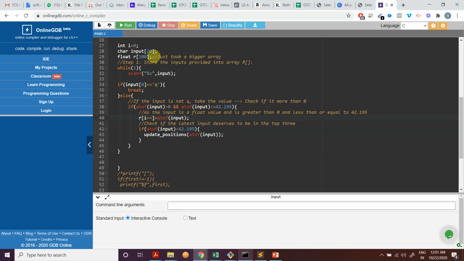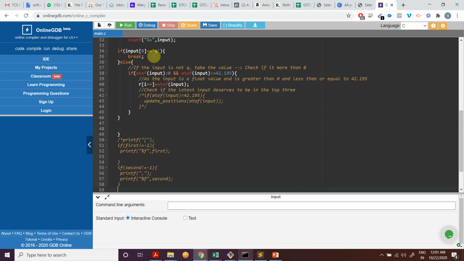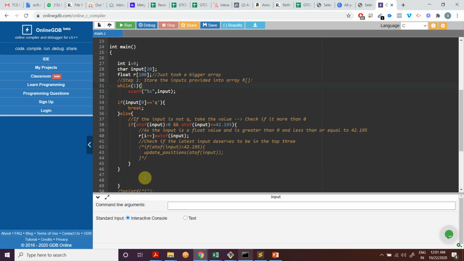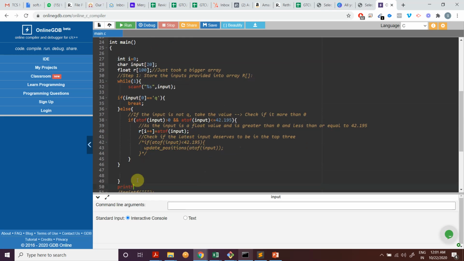Okay, now I'm pushing into the array. So r of I, basically I was 0 initially, so we are just incrementing it, making it I plus plus. Right, now once we know that we have also pushed this value, I'll keep this comment out for now, because this is a bit jumping the guns. If I just do this from here, let's say the loop has ended here, I can do a simple printf. I know I would not print the entire array, I have to run a loop for it to print it. Maybe I'll just do it.